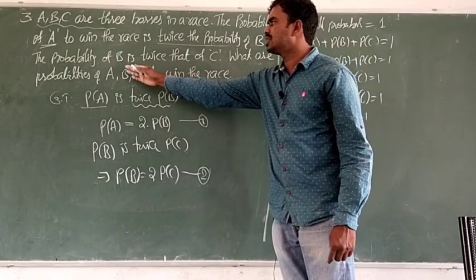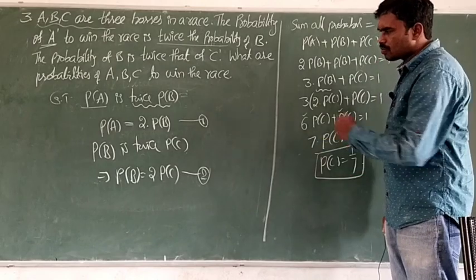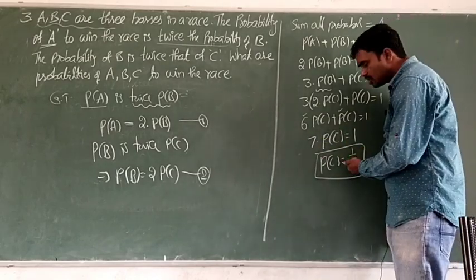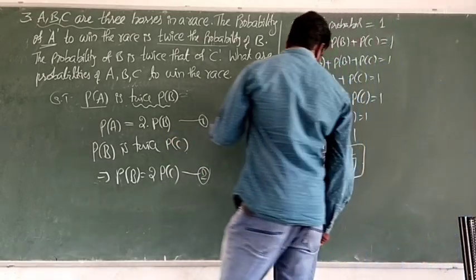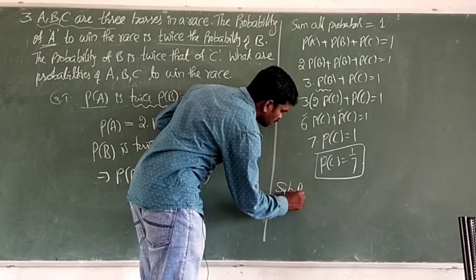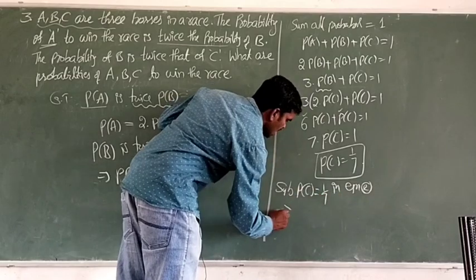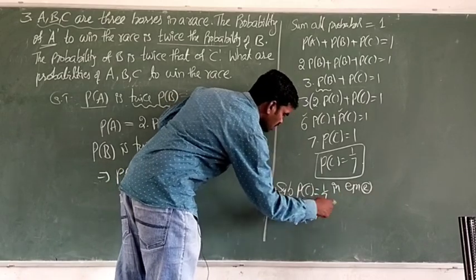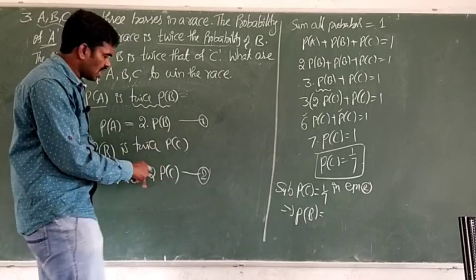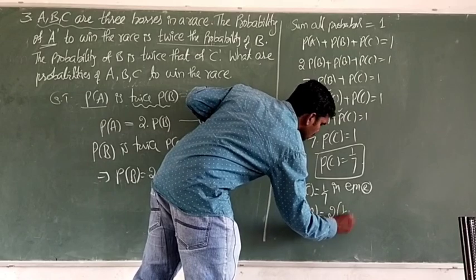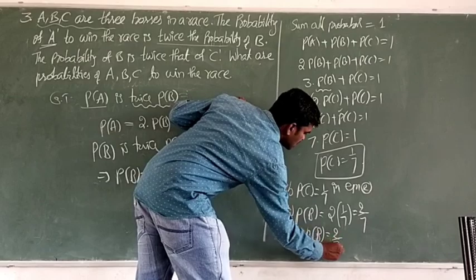Okay, we should find 3 probabilities. One of them, probability of C, we got. Then how can you find probability of B? Yes, substitute this P of C equal to 1 by 7 in equation 2, we get probability of B. So now I am going to substitute P of C, 1 by 7, in equation 2. Then probability of B is equal to 2 into P of C. P of C is 1 by 7, 2 as it is. So 2 into 1 by 7, that is 2 by 7. Therefore we got probability of B as 2 by 7.